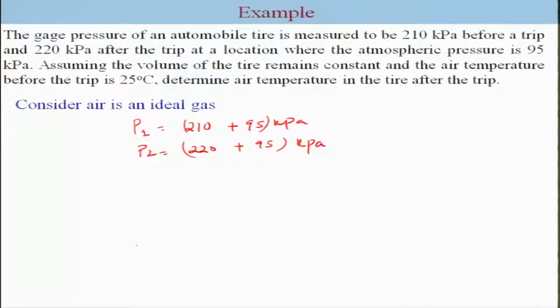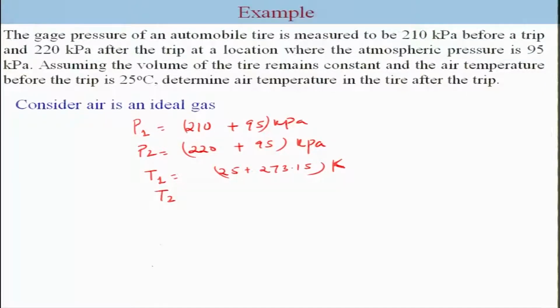Assume the volume of the tire remains constant and the air temperature before the trip is 25 plus 273.15 Kelvin. What we need to find is T2.